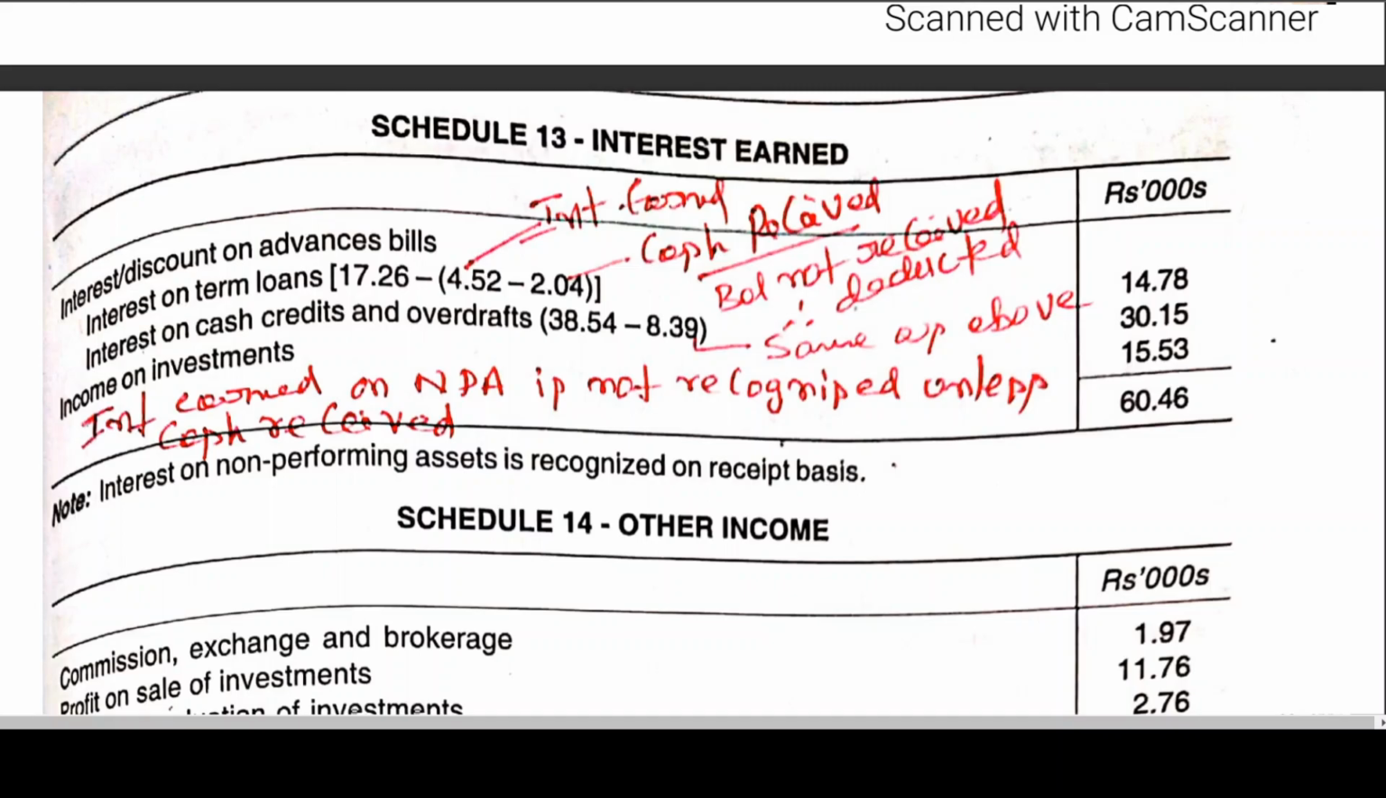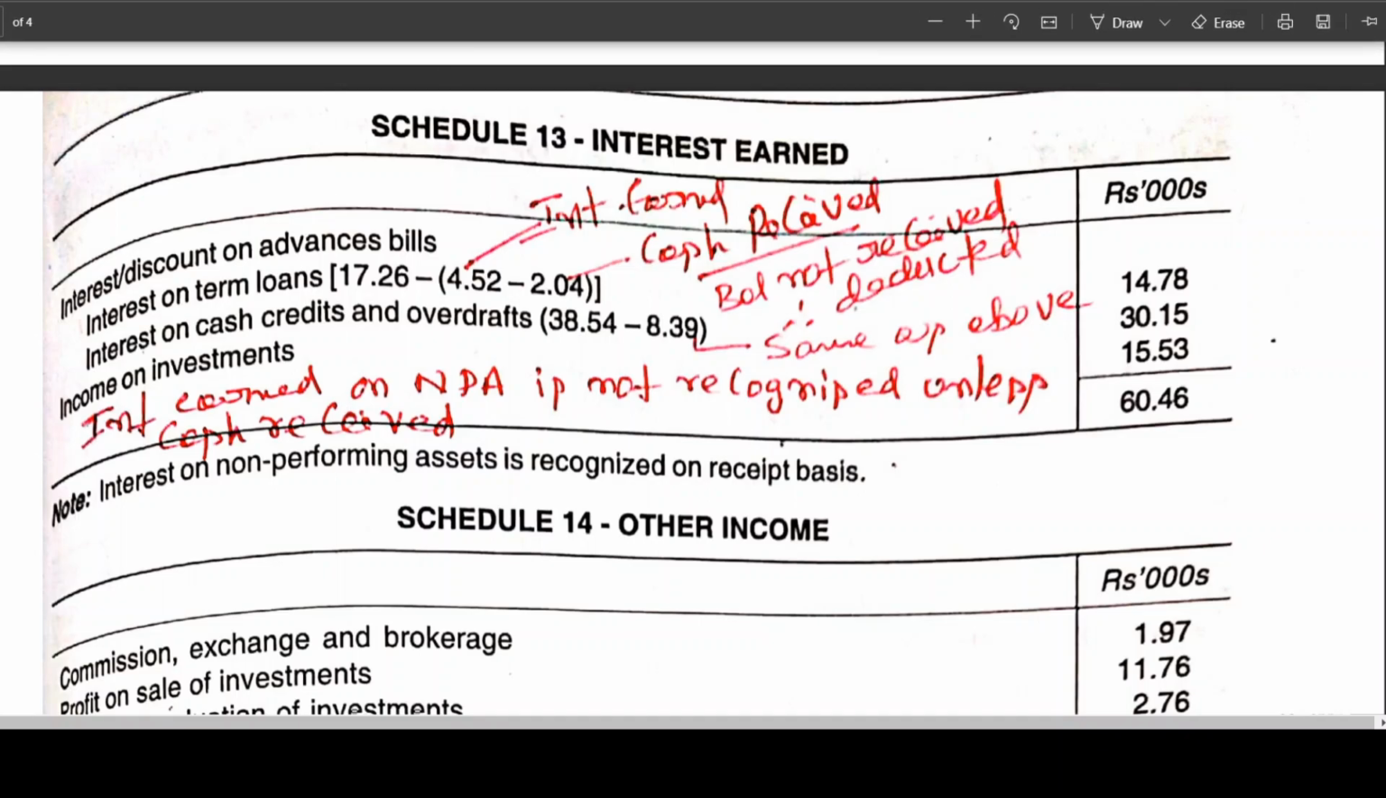Similarly, interest on cash credits is also interest earned but not received. In this case, we don't have any cash, so directly whatever income has been earned but not received has been deducted. So the income to be recognized for a non-performing asset: I repeat once again, I hope you all are following. Non-performing asset income is to be recognized only if it is received rather than when it is earned. I have written here also, interest on NPA is not recognized unless cash is received. It is also mentioned here, interest on non-performing assets is recognized on a receipt basis. Then income on investment has been given in the problem.